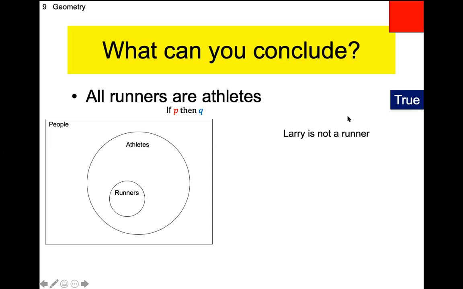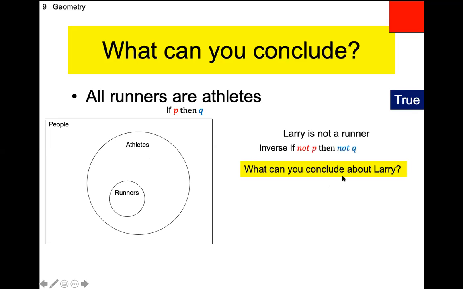Larry is not a runner. What can we conclude about Larry? Anybody? That he's not in the athlete circle. If he's not a runner, well, he could be not an athlete, or he could live outside here. But just because you're not a runner doesn't mean you're not an athlete. This will be a case of the inverse. If not P, if you're not a runner, are you not an athlete? Can we conclude that? And the answer is, I don't know, right?